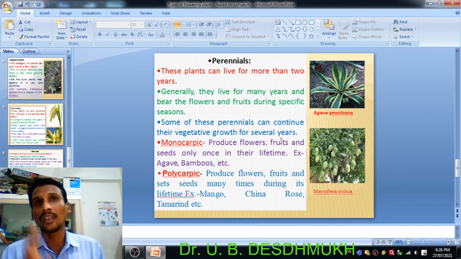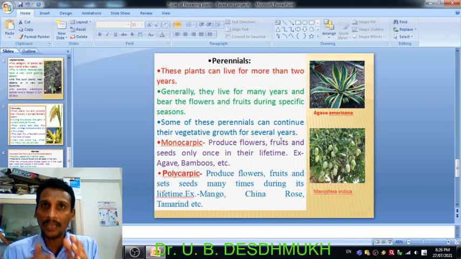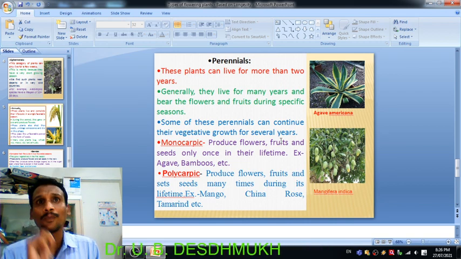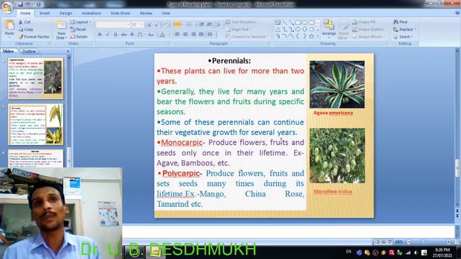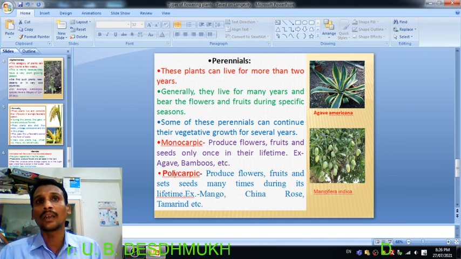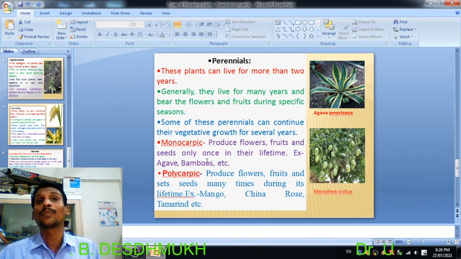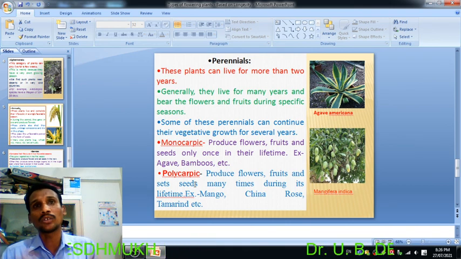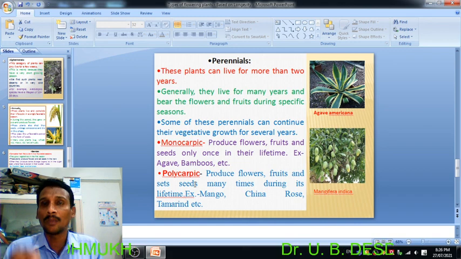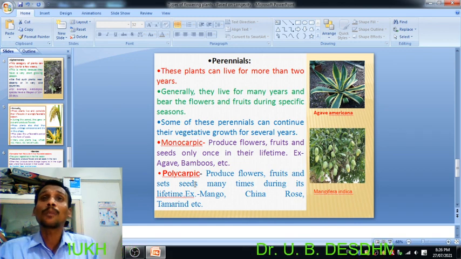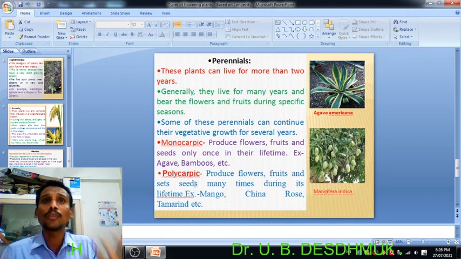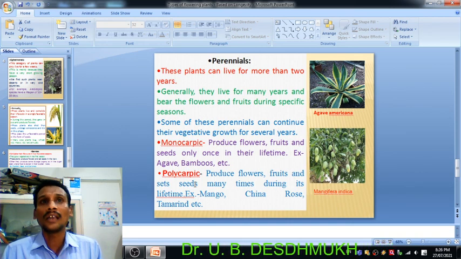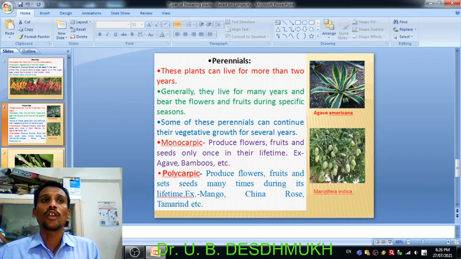In perennials there are two types. Those perennial plants which bear flower and fruit only once in their life are called monocarpic plants, and the best examples are agave and bamboo. And the next one is the polycarpic plant, like mango, china rose and tamarind, which bear fruits year after year. That means many times they produce flowers and fruit. Such perennial plants are called polycarpic plants.